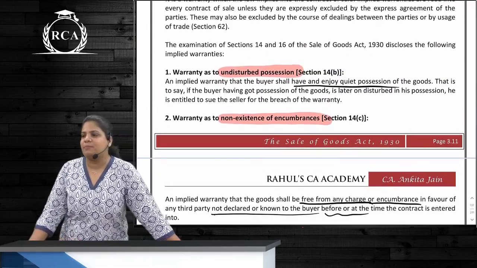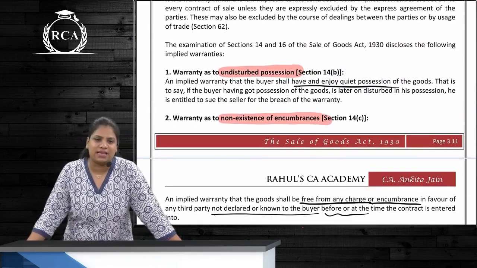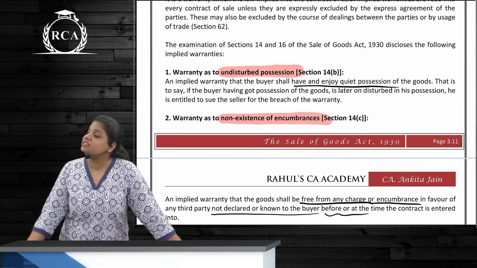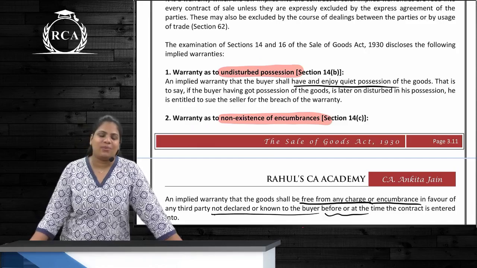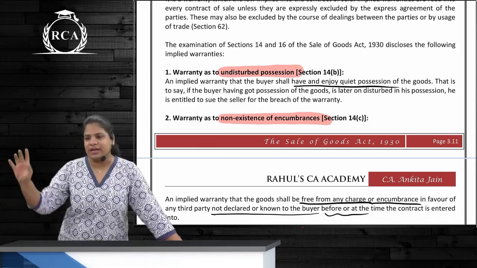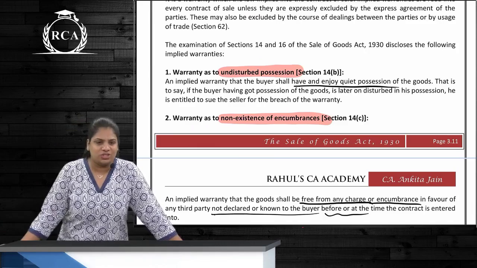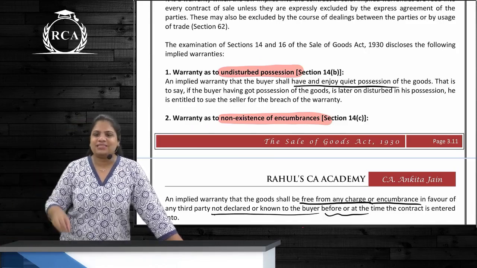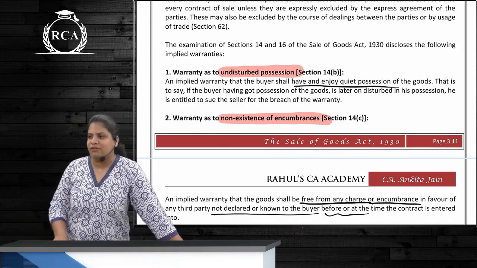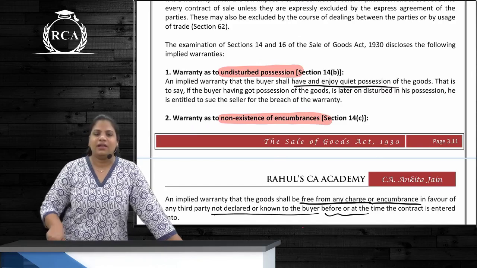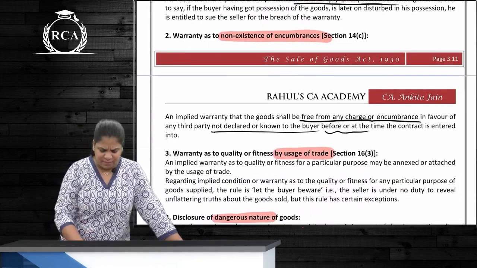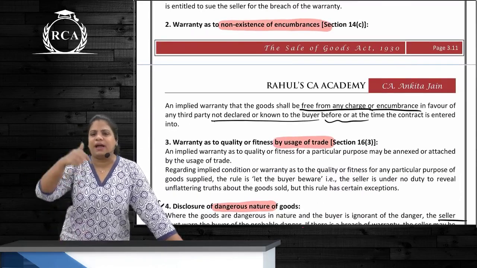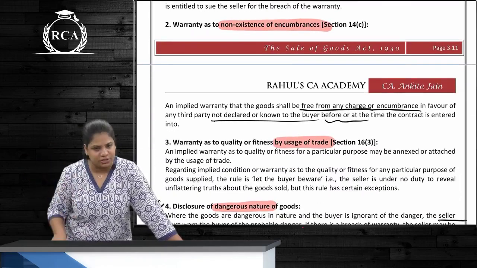The buyer has purchased the radio from the seller. After few months, the police comes and recovers that radio, says that this was stolen. Z, the true owner, wants to demand it back. Now, in this case, if the buyer had spent 500 rupees on the radio, can he claim this as damages? Yes, he can. Next one, freedom from encumbrance means some other party has got a right on these goods, right?